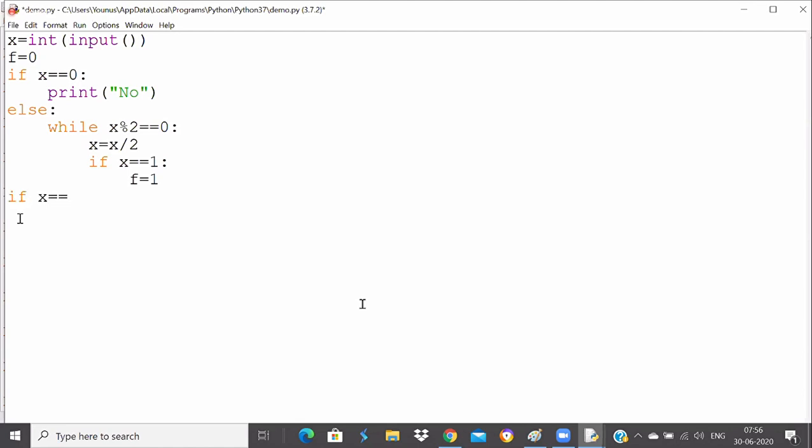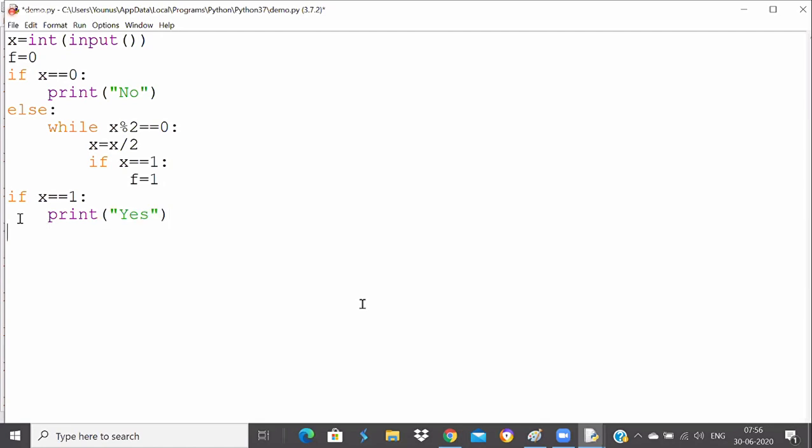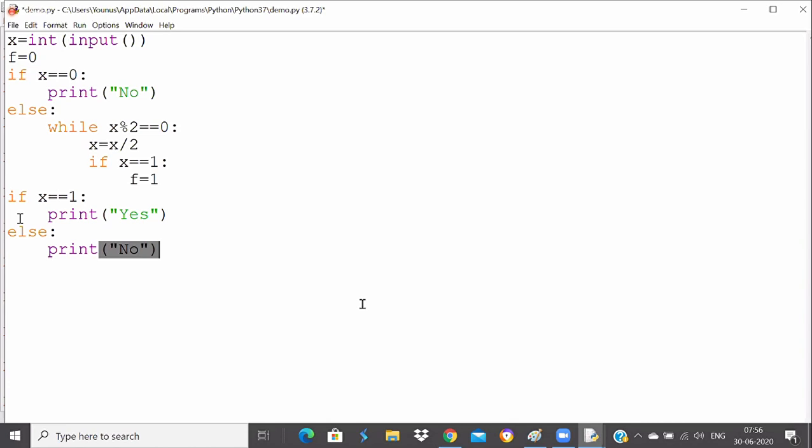If x is equal to 1, I will print yes. Otherwise, else print no. So this is a program, guys. I hope you are able to follow what I am doing.